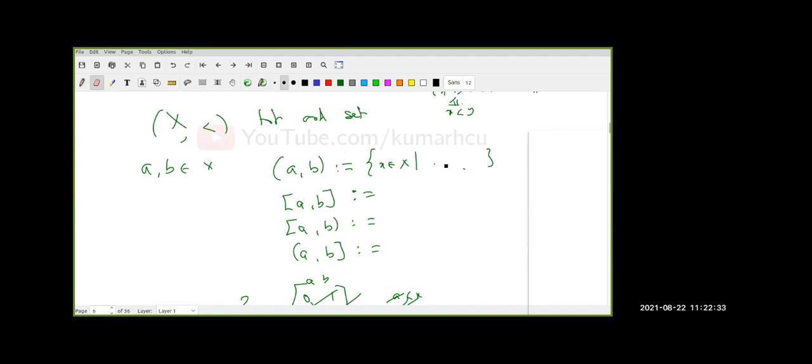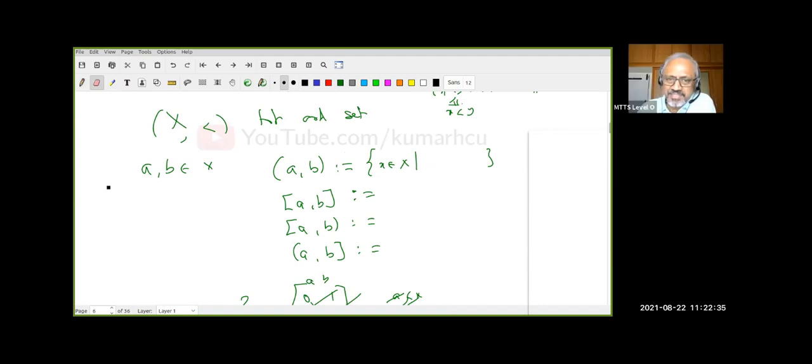Now, do you see how much of mathematics is lacking? Please look at my foundation lectures. You will realize this. A is less than x and x must be less than B. In short form, we will write it like this, but this short form means two things: A less than x must be true and x less than B must be true. Both the conditions must be true. You understand that? Yes, sir.